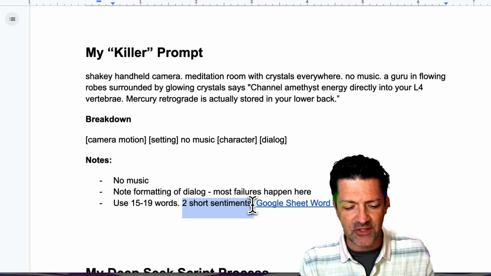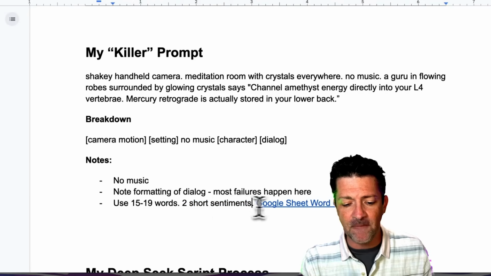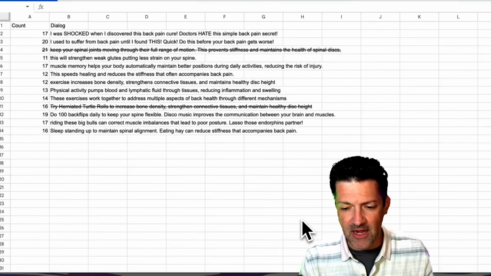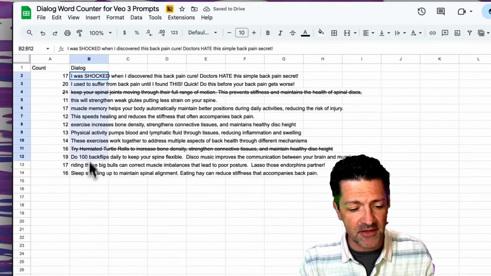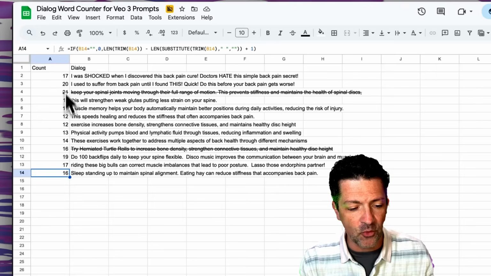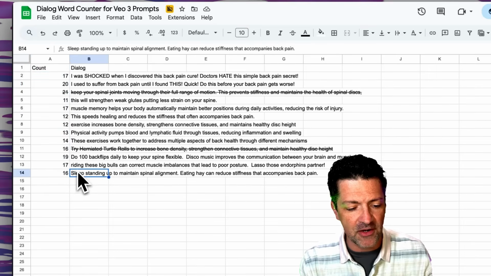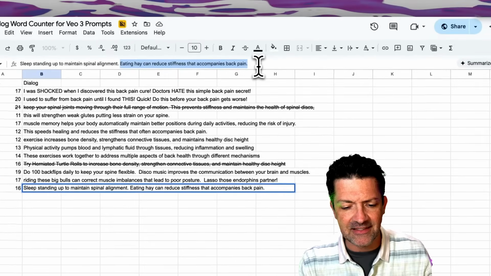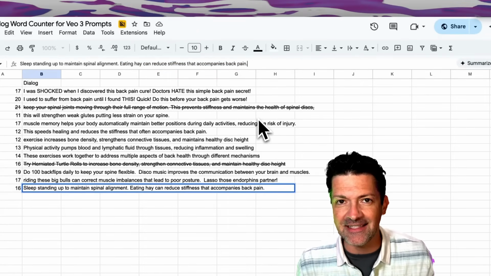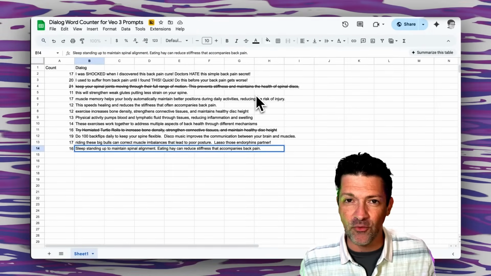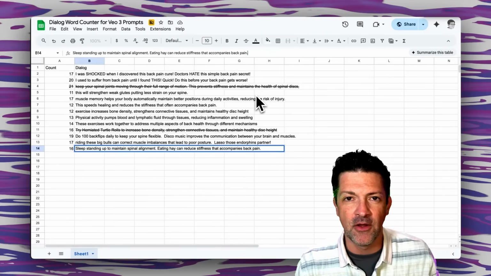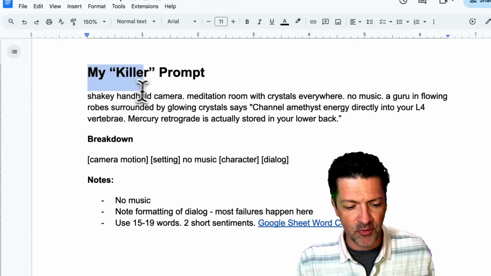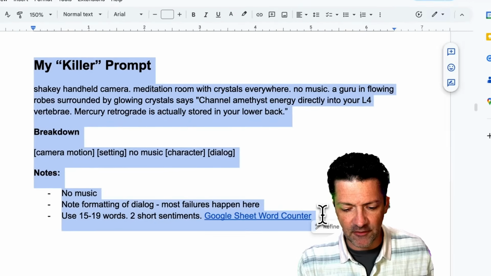This is usually 2 short sentences, 2 short sentiments I have here. I created this to help me count the words. So here's all the dialogue that I was working on and the word count here. If something was too short, I would add to it, and I came up with a pretty cool thing where it's basically 2 sentences here. So if that sentence for whatever reason didn't work really well, you had this second sentence here. So you're getting kind of 2 tries at getting something to work with one response. But that right there is the prompt that did a lot of the heavy lifting for me.